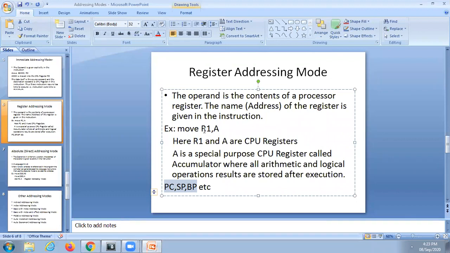How many operands are there? Two: source operand and destination operand. Here, R1 is the source operand, A is the destination operand.